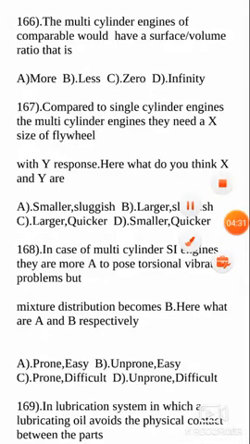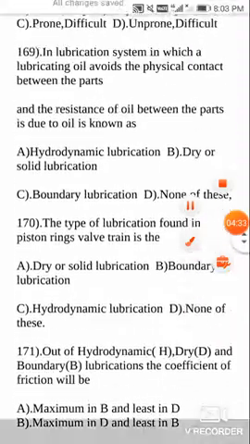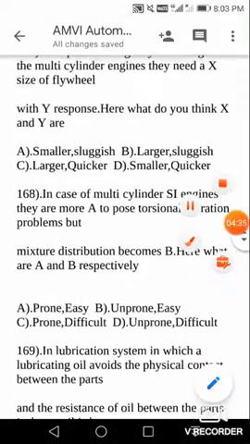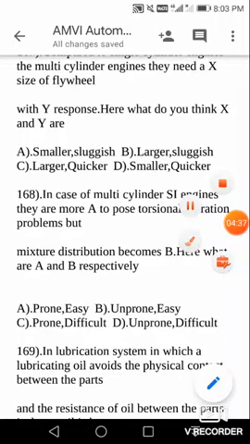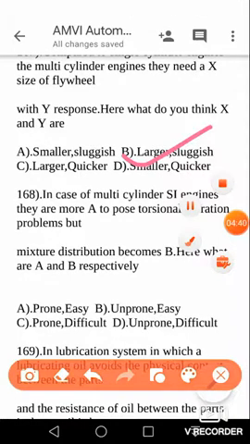Smaller and quicker, your answer is D. That means in multi-cylinder engines we need a flywheel of smaller size compared to single cylinder engines, and because of that their response is quicker. So multi-cylinder engines always need a smaller size flywheel and their response is much quicker. That's why we go for multi-cylinder engines. Next question.